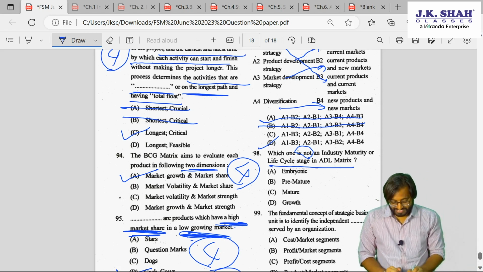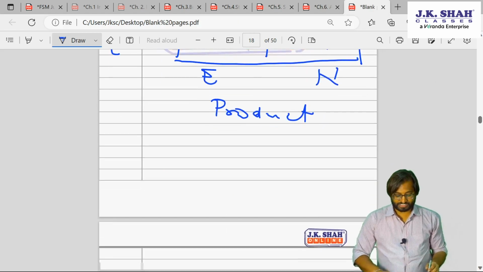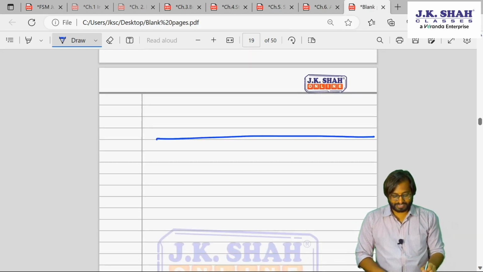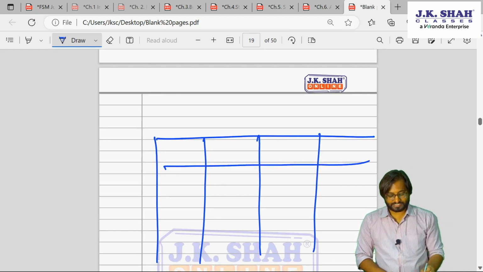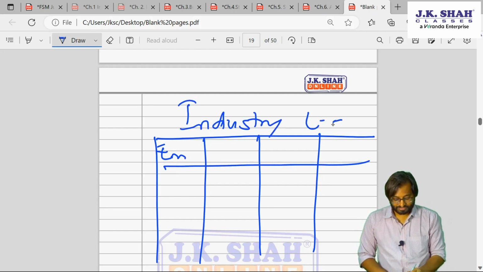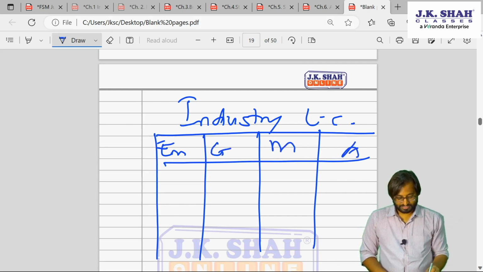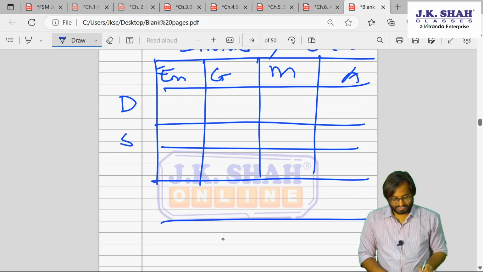It's okay. Life cycle stage of ADL matrix. Again, this is chapter 4. I will draw this for you if you want. ADL matrix. We have 4 stages here. Embryonic. This is industry life cycle. Okay. Embryonic, growth, maturity, aging. And here we have dominant, strong, favorable, tenable, weak.